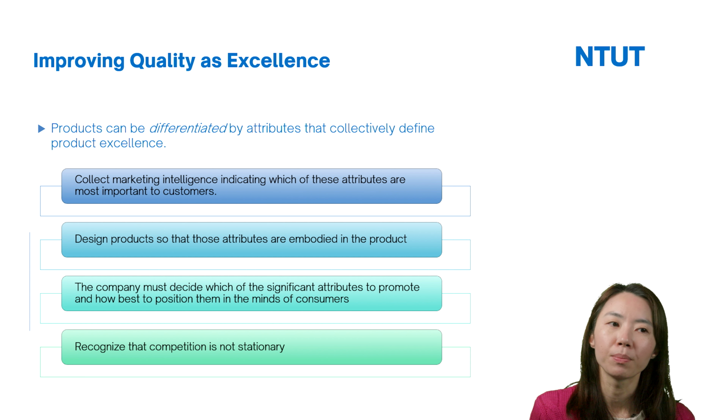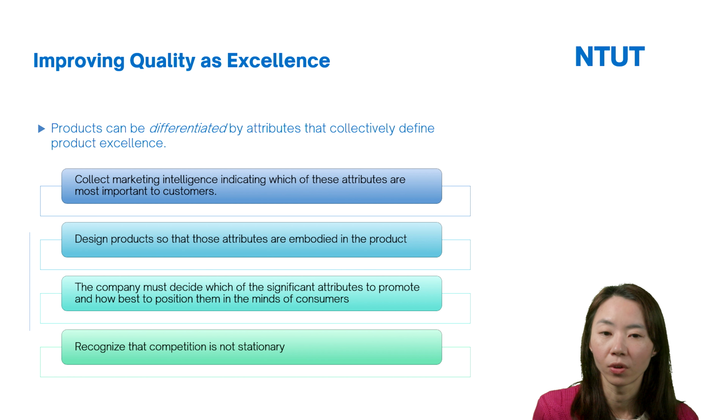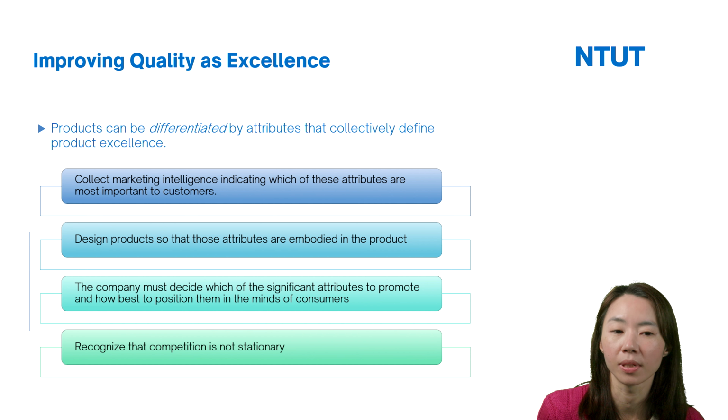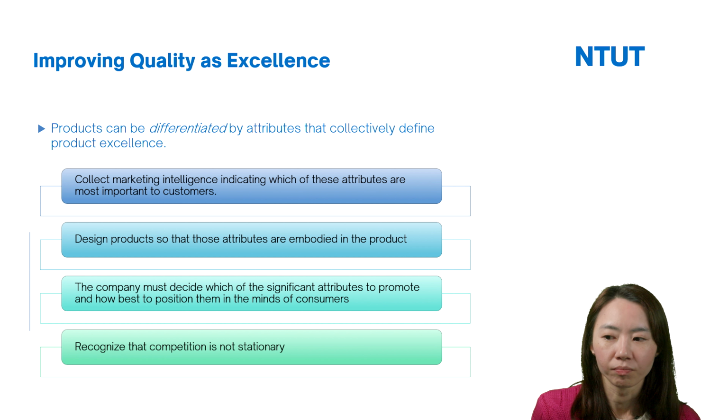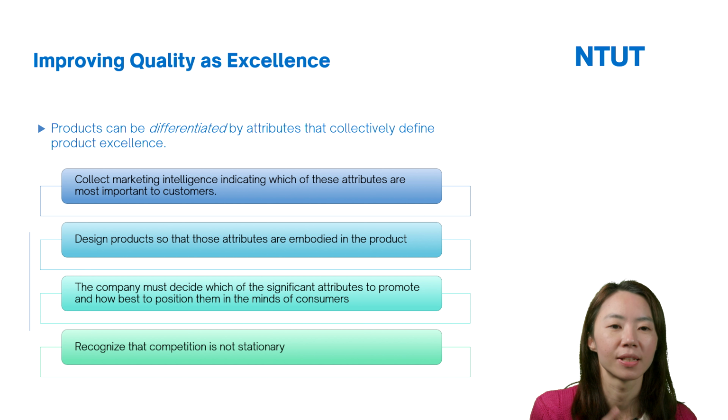For example, a car. Do you know Volvo? The brand is Volvo, and we can see that the Volvo car actually has good design. It has good design and it has safety. It also has, I think, reliability and durability. However, of these many attributes, Volvo emphasizes its safety.